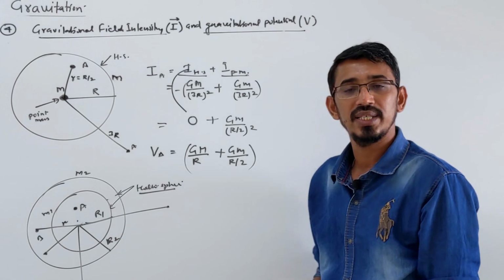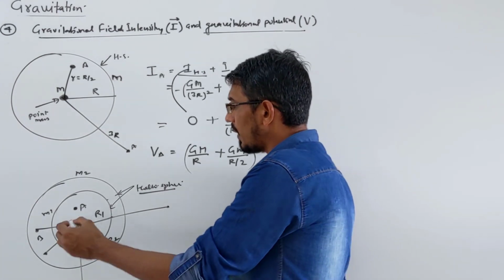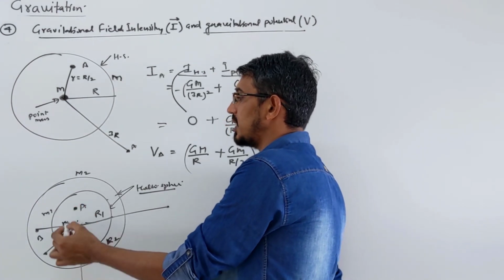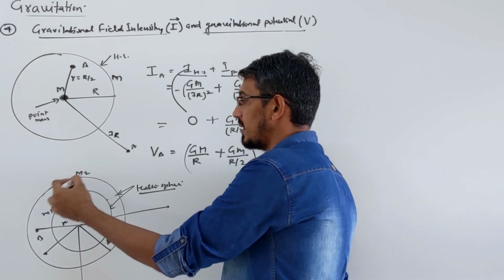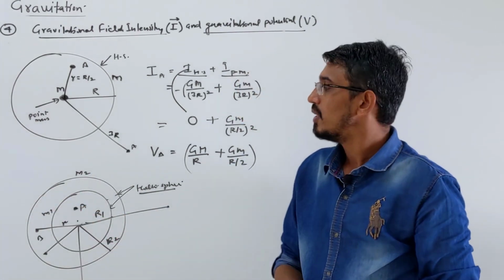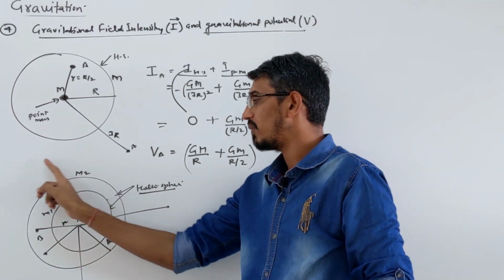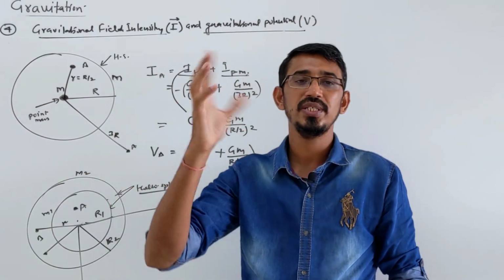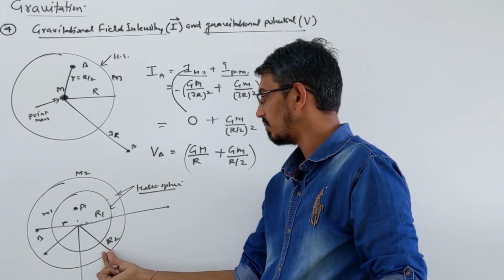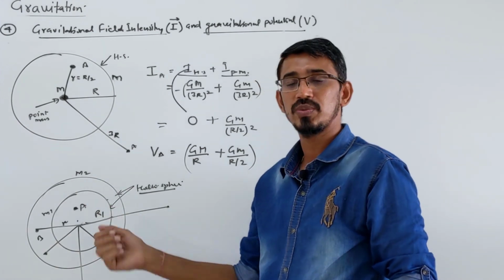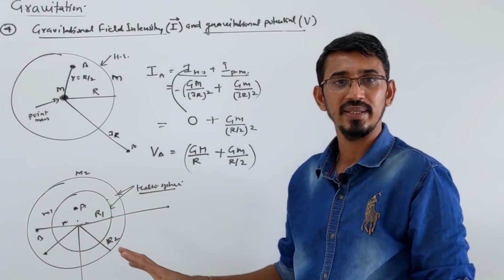You can say the same answer for potential also. If I say this point, what is the potential here? This point is inside the bigger sphere and inside the smaller sphere, both, right? So due to both spheres, the potential will be constant. Due to the bigger sphere the potential is constant, GM by r, meaning r2 for the big sphere, and the same for the smaller sphere, GM upon R1. You can add them, right?